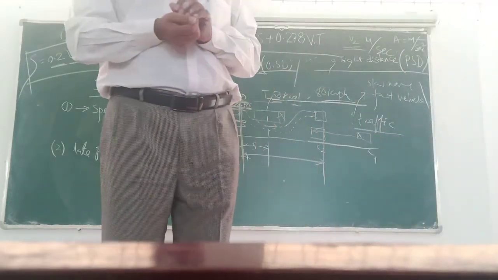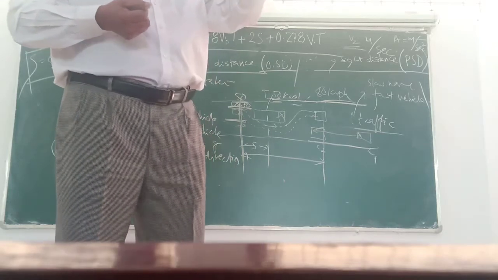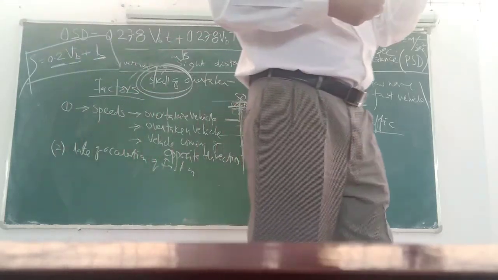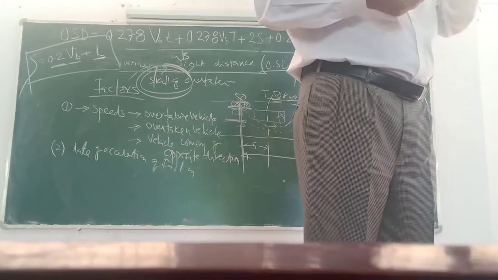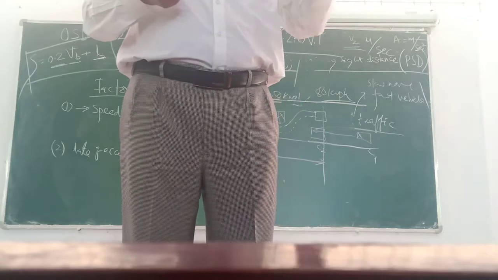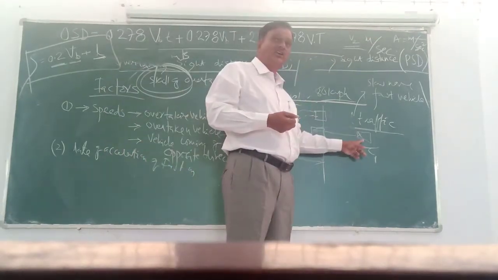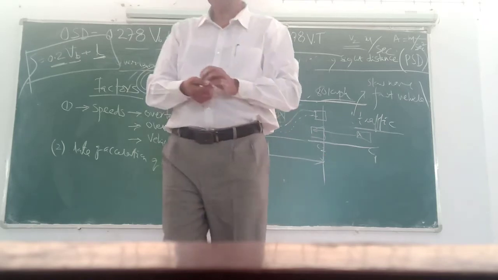Shall we define? I think I already defined the overtaking sight distance. Overtaking sight distance is the distance required by the fast moving vehicle to overtake the slow moving vehicle without colliding with the vehicle coming from the opposite direction. Understand or not?